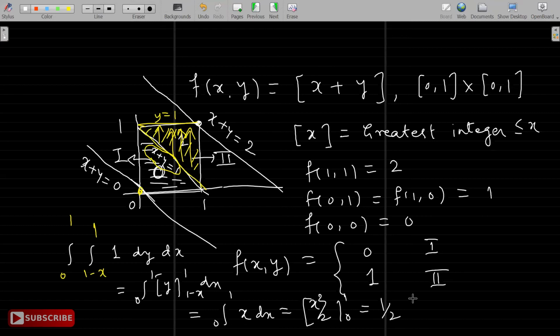Is that fine? And anyways, as all of you must be knowing, especially TY students, when our function is 1, that gives the area of the region. Now, in this case, over this part, the function is 0, so the integral will be 0. And over this part, the function is 1, so our answer should be the area of this region. But that's a triangle with base and height 1, 1. So the area is half base into height. So essentially, the answer is half.